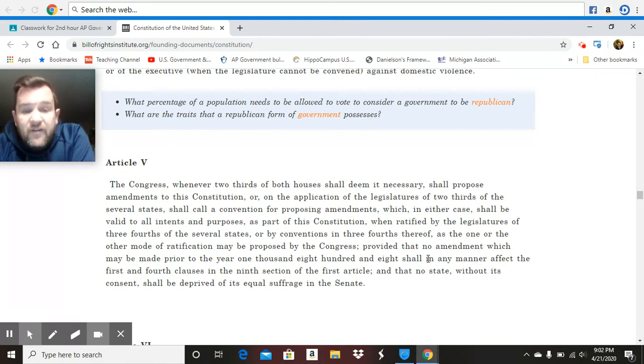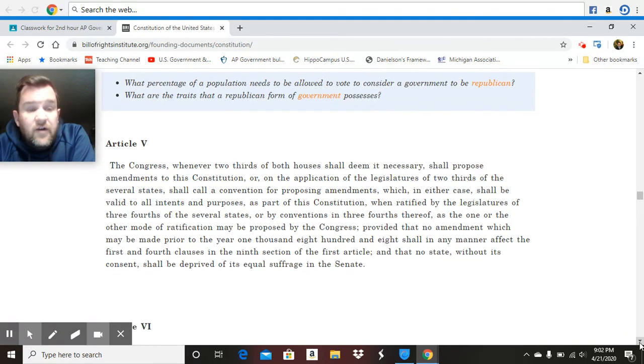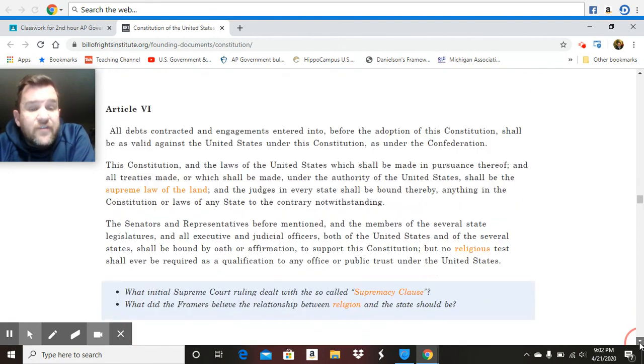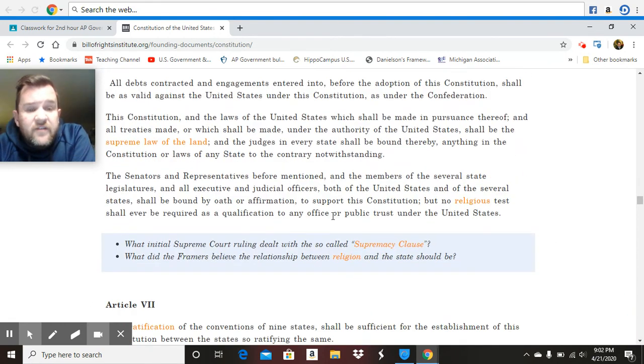Article 5, the amendment process. 2/3 of both houses will propose amendments, and once proposed, those amendments will be submitted to the states and ratified by the state legislatures of 3/4 of the states. That's the amendment process. Article 6 is the supremacy clause.